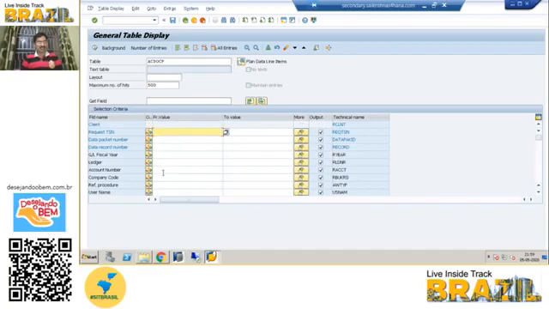So here you can give the category. You can give the fiscal year, sorry, fiscal year 2020. Username wise you can also see, and plan category wise.